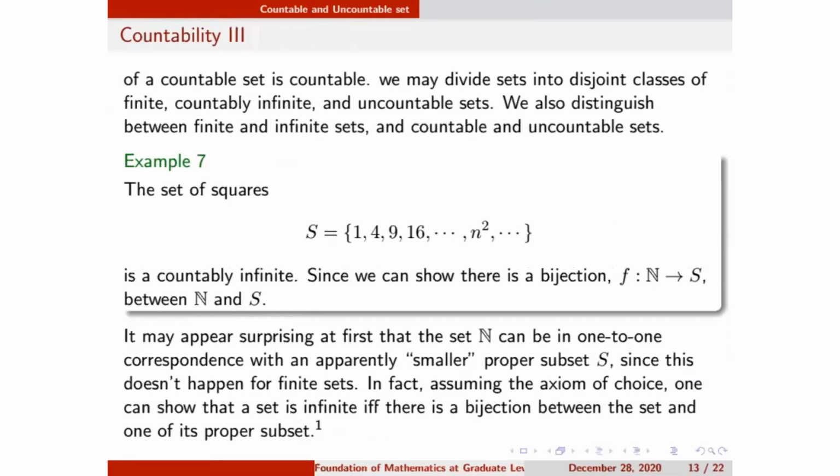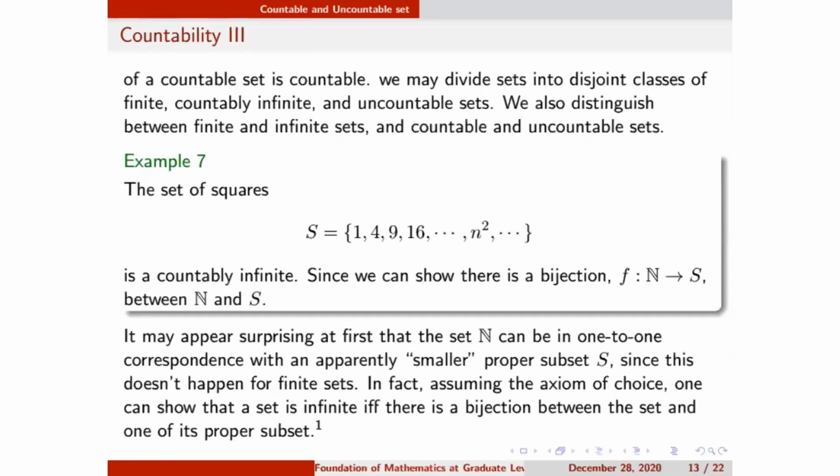This is a very beautiful example because we have not seen such an example with finite sets. Suppose I have a finite set A with elements 1 to 15, and I define another subset of this set, say B, with elements 1 to 10. So set B has fewer elements than A, and I cannot say A is numerically equivalent to set B in the finite case. But in the infinite case, I can. This is a very beautiful function. Again, it is a square function.